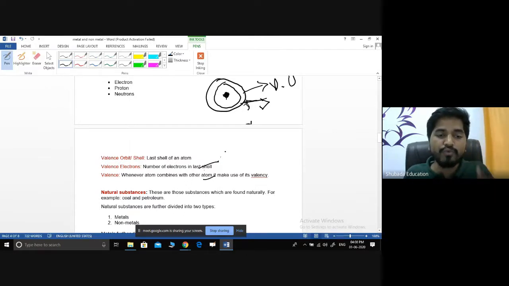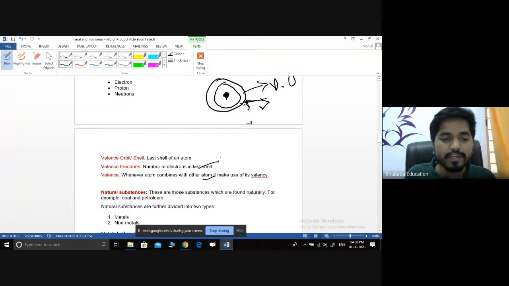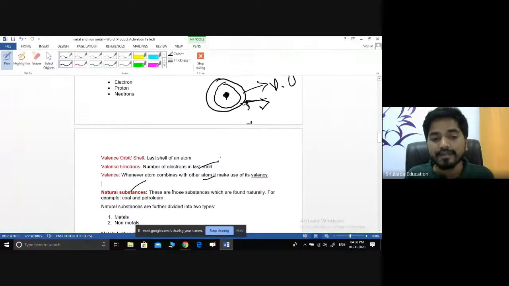And again, we have to go for the natural substances. As I have discussed, the materials in nature mainly consist of two types. One is natural substances, the second is man-made substances, that is, artificial substances. What are natural substances? These are substances which are found naturally. For example, coal, petroleum, wood, and rubber are natural substances.